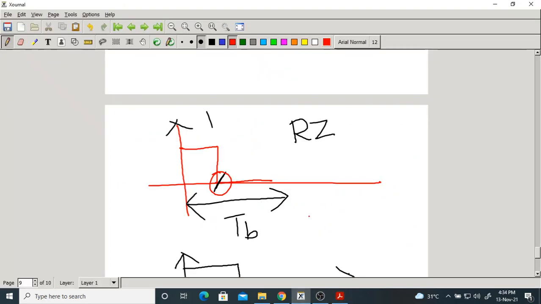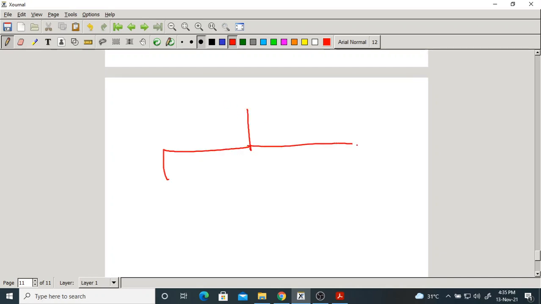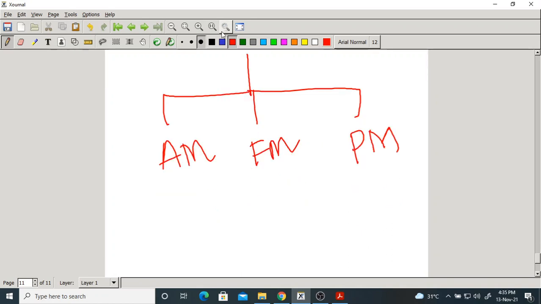Now let us get into the digital modulation schemes. Before that, let me briefly tell you about the analog modulation schemes: amplitude modulation and angular modulation, which is also called frequency modulation and phase modulation. This is for analog.